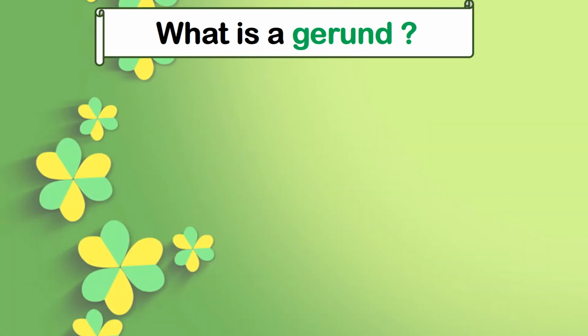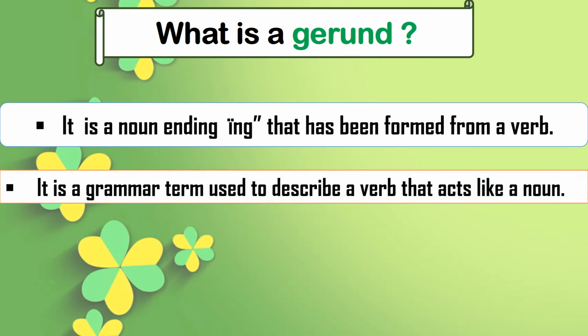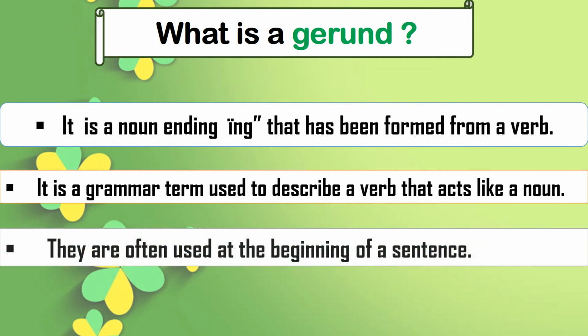So let's revise what we have learned about the gerund. It is a noun ending with ing that has been formed from a verb. It is a grammar term used to describe a verb that acts like a noun, and gerunds are often used at the beginning of a sentence. Not always, but often they are used at the beginning of the sentence.